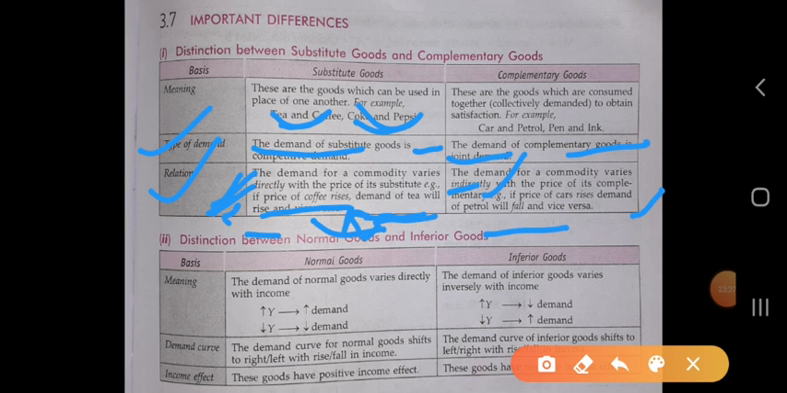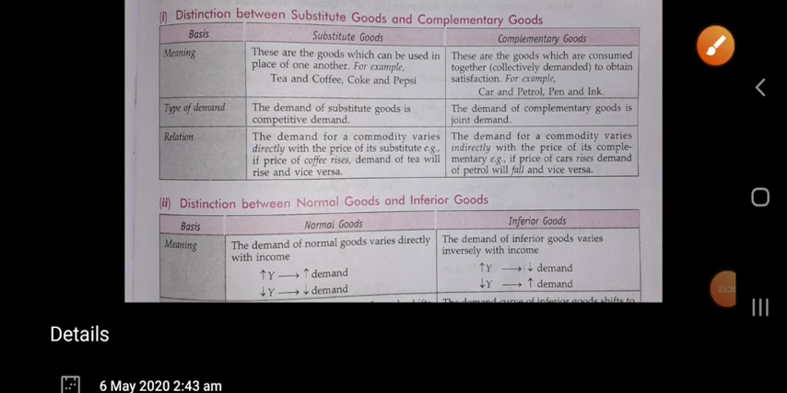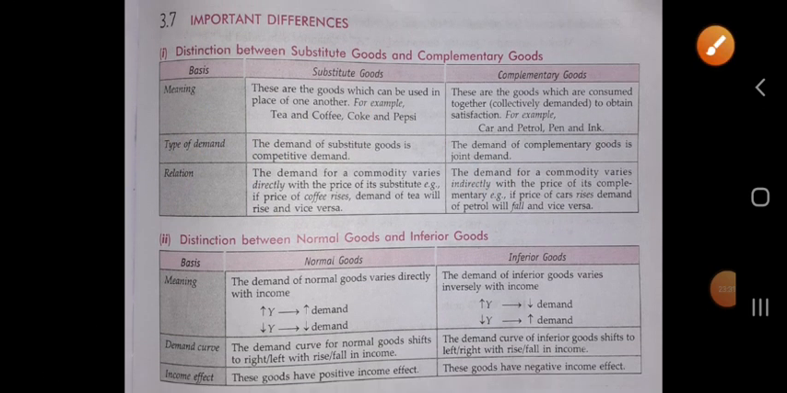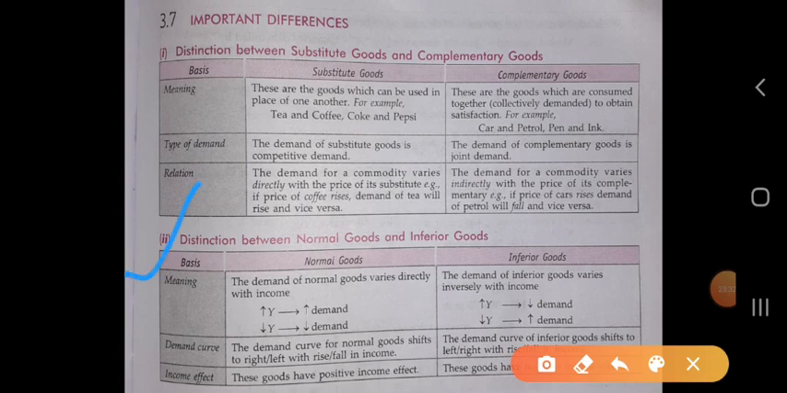Now the next one: what is the difference between normal goods and inferior goods? The demand for normal goods varies directly with income. When the income of the consumer increases, the demand for normal goods will also increase. When the income of the consumer decreases, the demand for normal goods will also decrease.